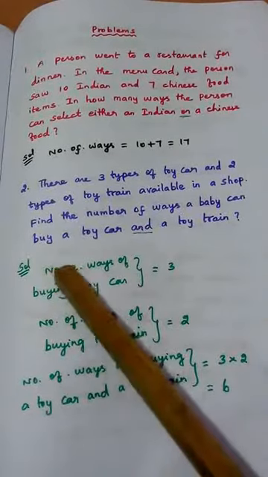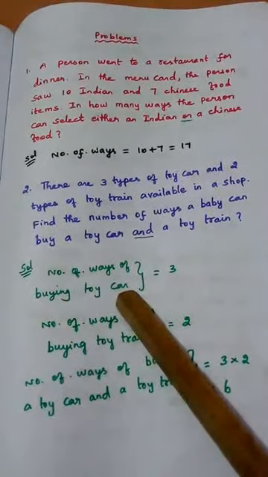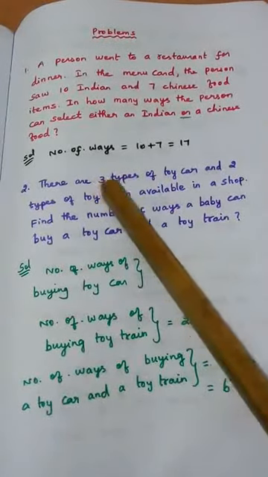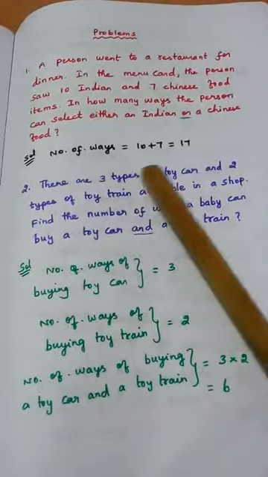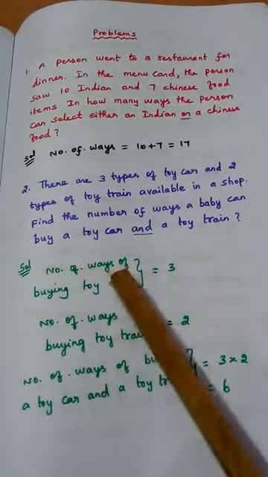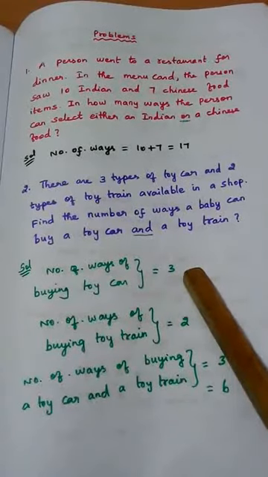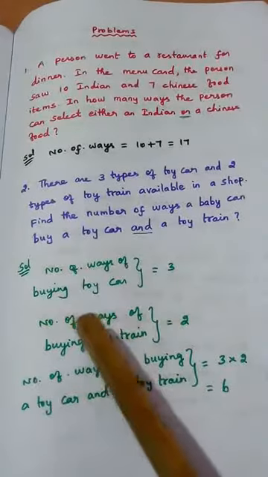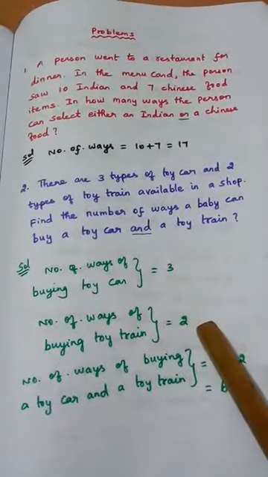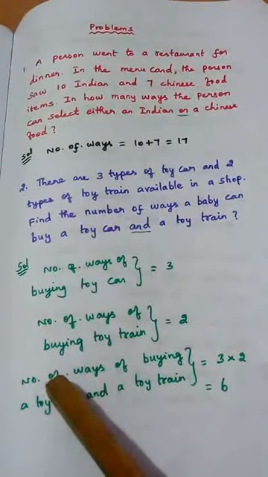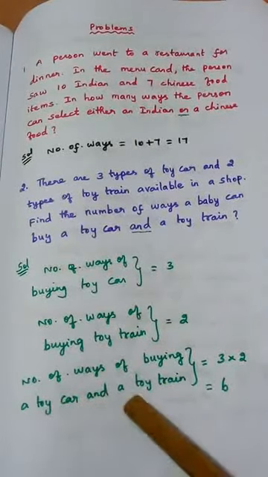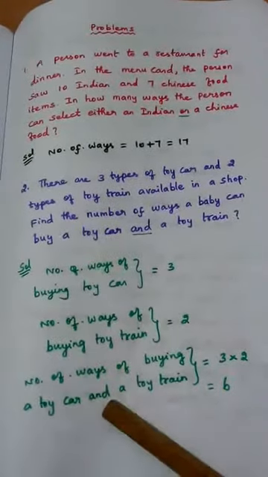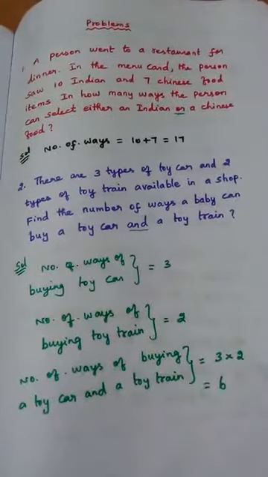So how we do the sum: number of ways of buying a toy car. For that the baby has 3 options because 3 types of toy cars are available. So the number of ways of buying a toy car is 3. Similarly, toy train, how many types are available? 2 types. So the number of ways of buying a toy train is 2. But what does the baby have to do? The baby has to buy a toy car and a toy train. So the number of ways of buying a toy car and a toy train is given by